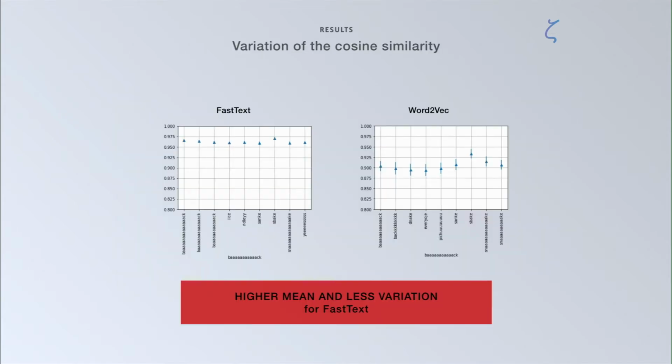The first result was with respect to the variation of the cosine similarity between the query words and the set of its most similar words. What we notice is that fastText always gives a higher mean and less standard variation than word2vec. We can clearly see that for the word example "back" with the repeated sequence of A, where fastText gives a more confident cosine similarity of the similar words than word2vec. This variation of the cosine similarity could lead to a variation of the words within the list of similar words.